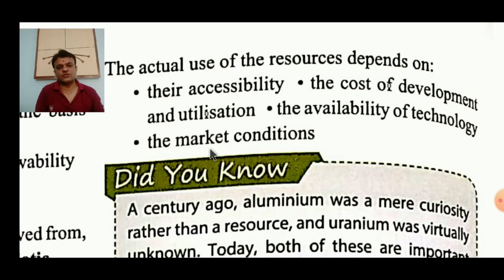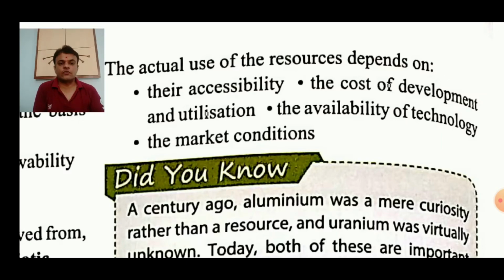We have come to know the definition of actual resources: they have been surveyed, assessed and are currently used. But what is the dependency on that? The first is accessibility, that is, from where they are being accessed. Access means from where they are available.